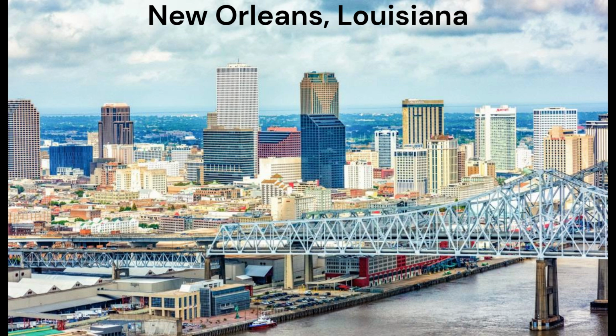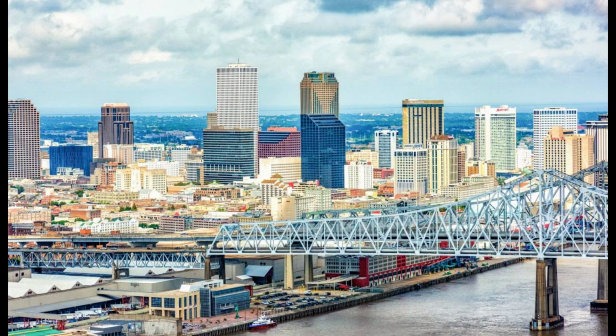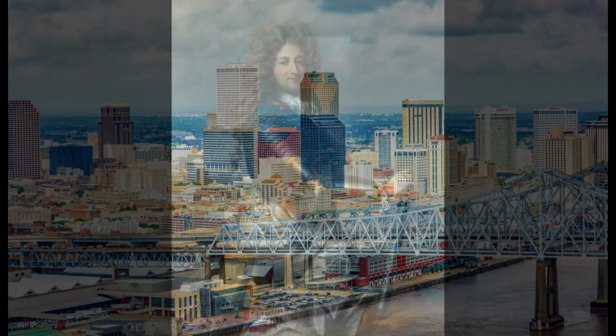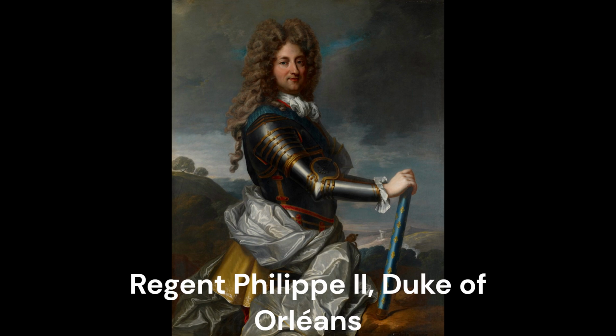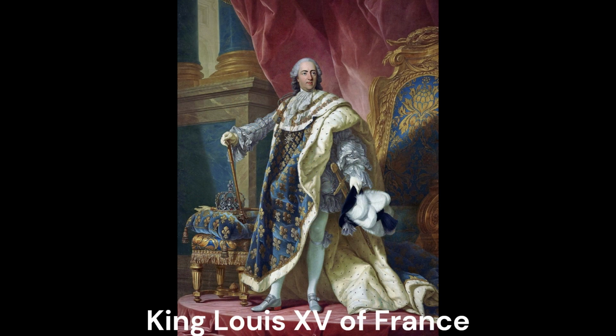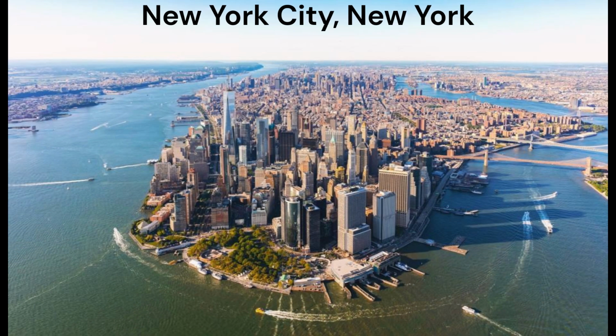When New Orleans was founded in 1718 by the French, they chose to name the city after the at the time French regent Philippe II, Duke of Orleans, who was the de facto king of France, as regents filled in as king whenever the king was unable to rule. In this case, because King Louis XV was only 5 when it was his time to rule, the Duke of Orleans took over for 8 years, until King Louis XV was 13. Next we have New York City, New York.